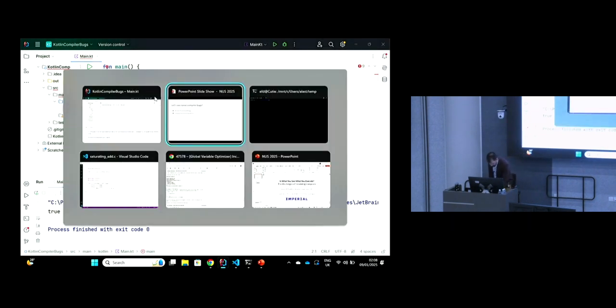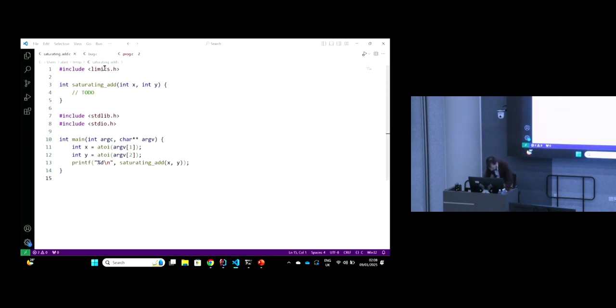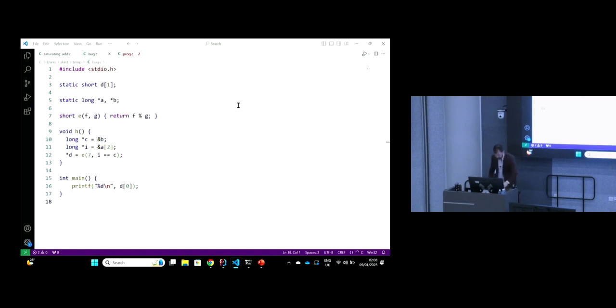So let me go to VS Code. And this program here, bug.c, is a bit of a strange looking program, but actually it's very easy to understand what this program should do.